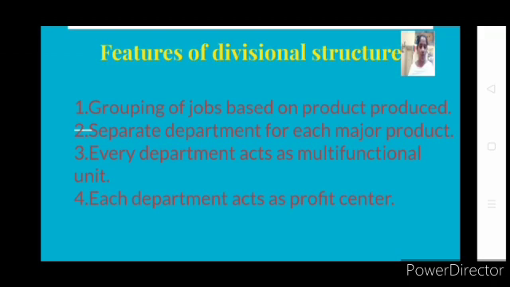But in functional departments, what happens? Through the purchase department you don't gain anything, only spending. Through the finance department, only spending. Through the production department, only spending. But in marketing, in the sales department, they will be gaining, because literally they will be selling the goods, but they are produced by someone. Raw materials are bought by the purchase department, finance is given by the finance department, but those departments will not act as a revenue part. Only your marketing and sales department will have the revenue. That is, they'll sell the product, and the money the customer pays goes to the sales department and is then forwarded to the finance department. There we can see it cannot act as a profit center.